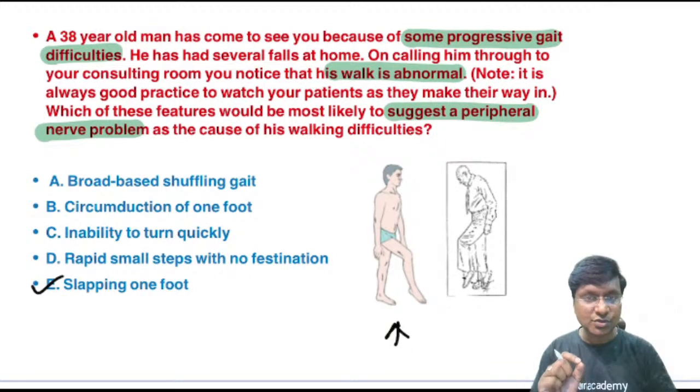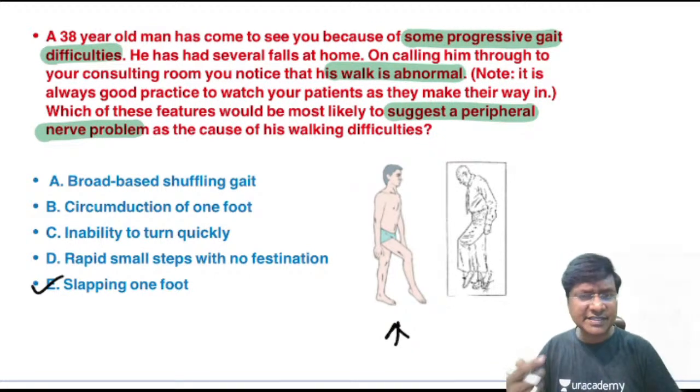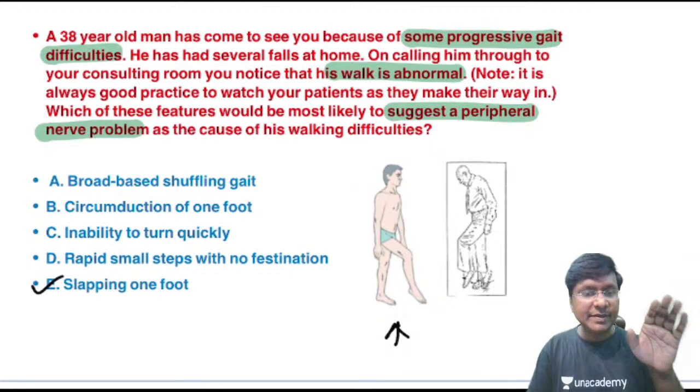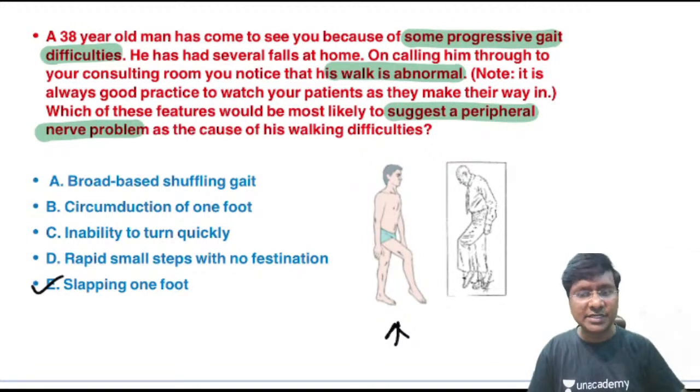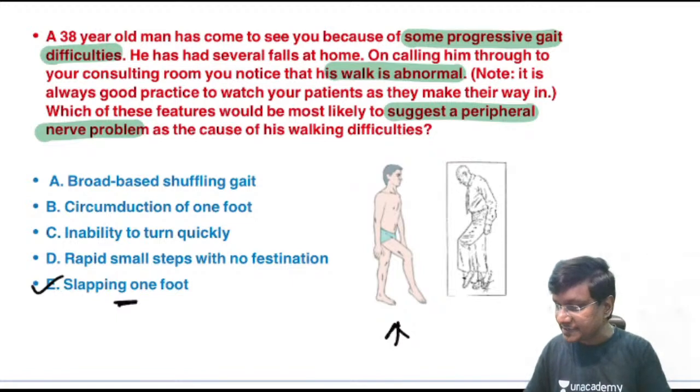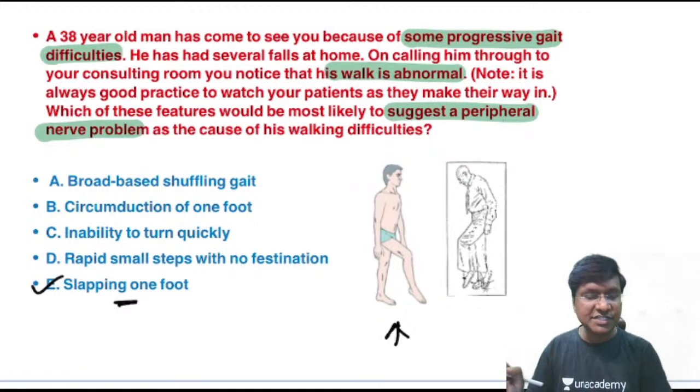The individual will be walking in the form of slapping one foot immediately over the ground. So the correct answer here is E, which is your high steppage gait.